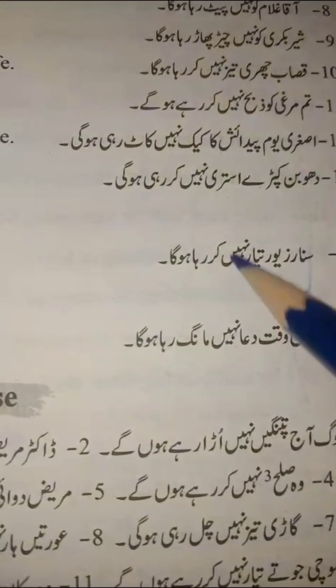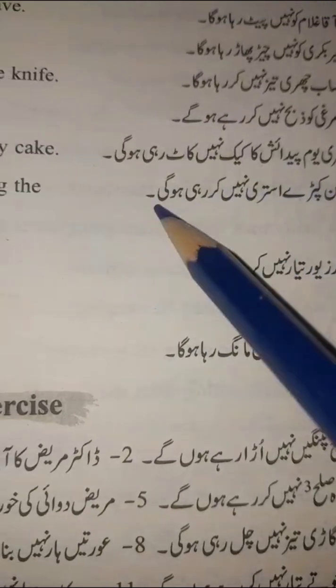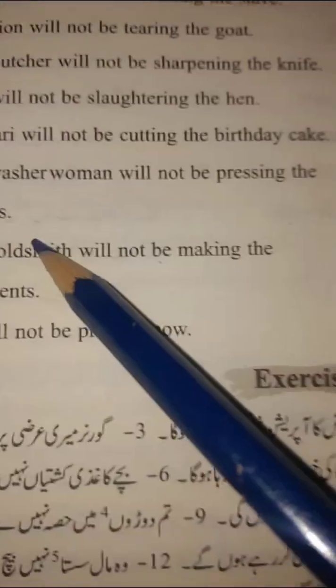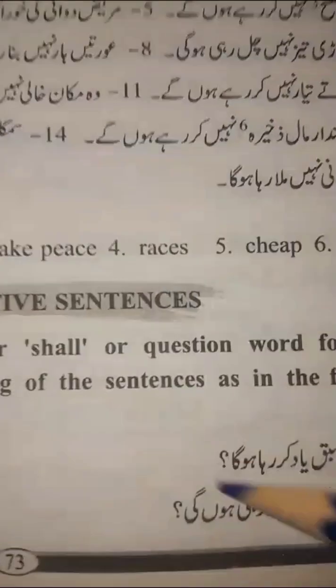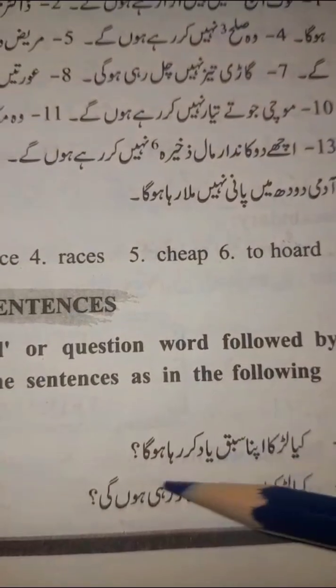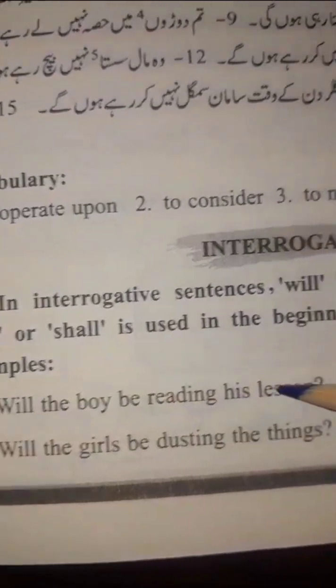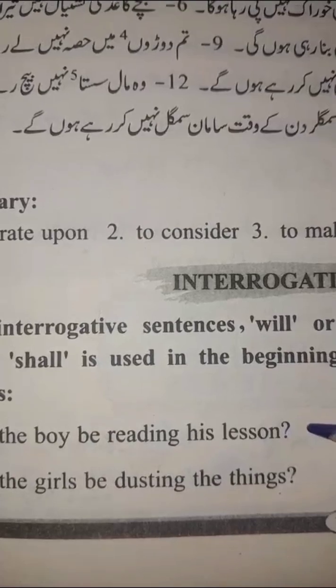For example, धोबन कपड़े इस्त्री नहीं कर रही होगी. The washerwoman will not be pressing the cloths. And for interrogative sentences, क्या लड़का अपना सबक याद कर रहा होगा? Will the boy be reading his lesson?